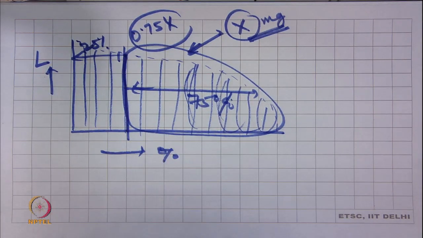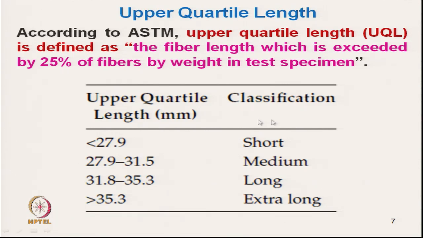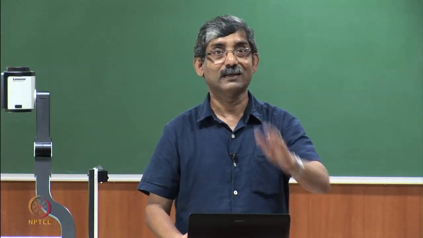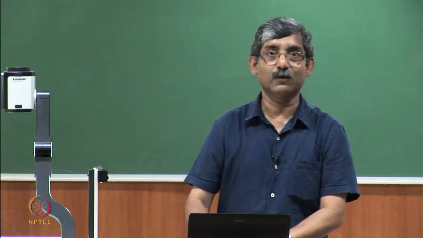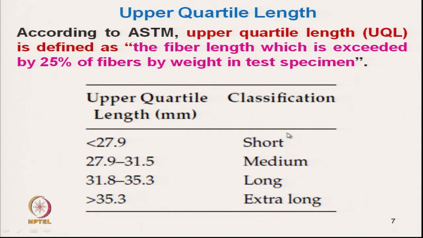As per the definition, the upper quartile length is defined as the fiber length which is exceeded by 25% of fibers by weight. That means the rest 25% of fibers will be longer than that length. That is called the upper quartile length, and based on that, fibers are classified again. Upper quartile length less than 27.9 is a short fiber, and 27.9 to 31.5 is a medium fiber.